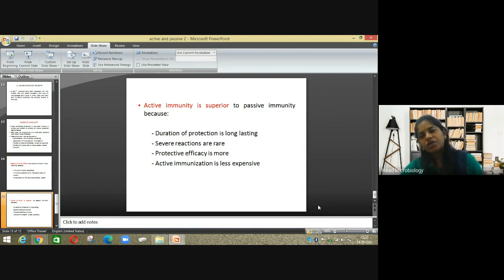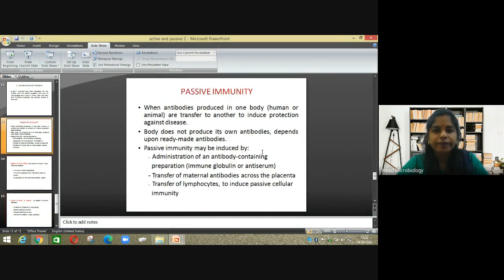Then active immunization is less expensive. Of course, when it is generated within your body, it is less expensive, as compared to passive immunization, where you have to generate the antibodies, collect them and then administer them to the patient. So, of course, it is a cost consuming process. So this is what we were trying to understand about active and passive immunity. I hope it's clear.